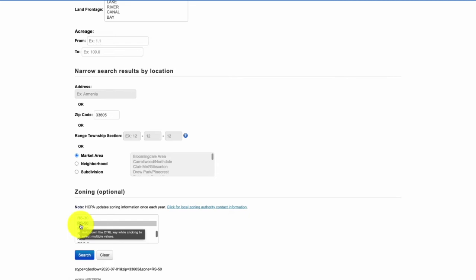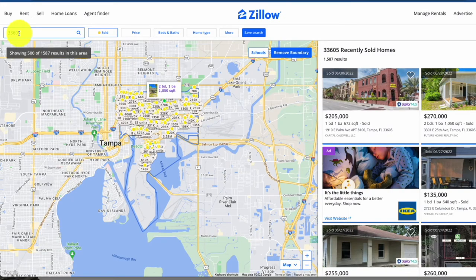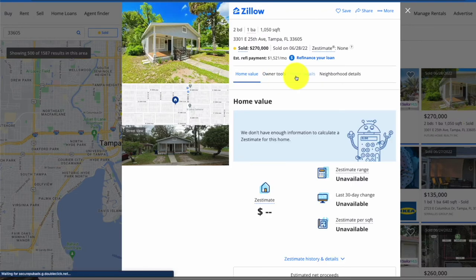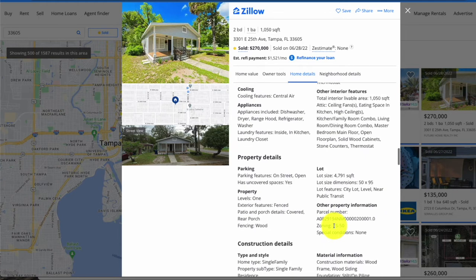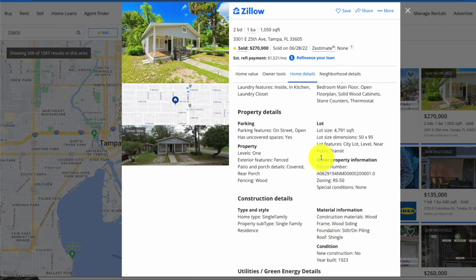You might be thinking, well, how did you know the zone for single family properties? Pretty simple. I went over to Zillow, I searched the zip code that I'm interested in, I selected a property, under home details I went down to facts and features, and then here I could see information on the lot, as well as property information, which includes zoning. So in this case, I know that single family properties are going to be RS50. And this could change from zip code to zip code. So make sure that you are aware for single family properties what the zoning is.